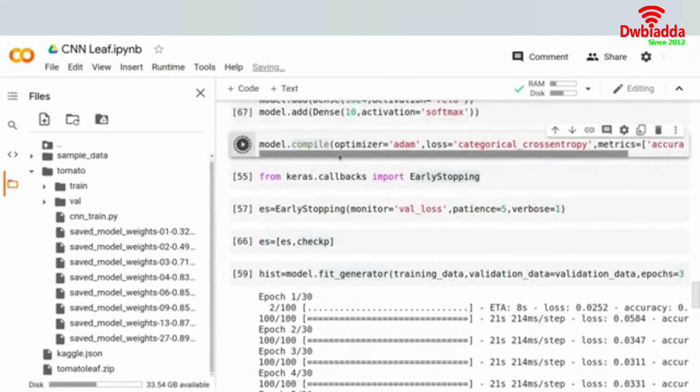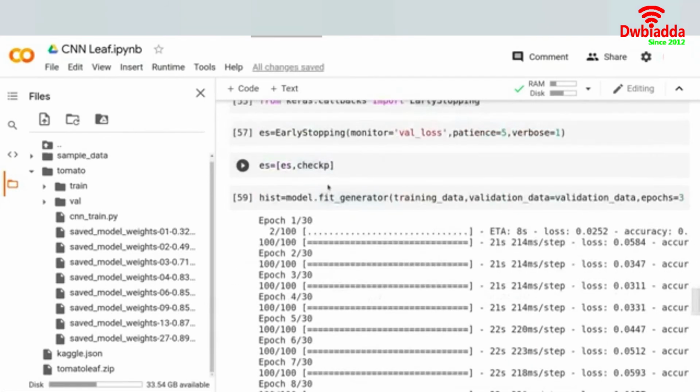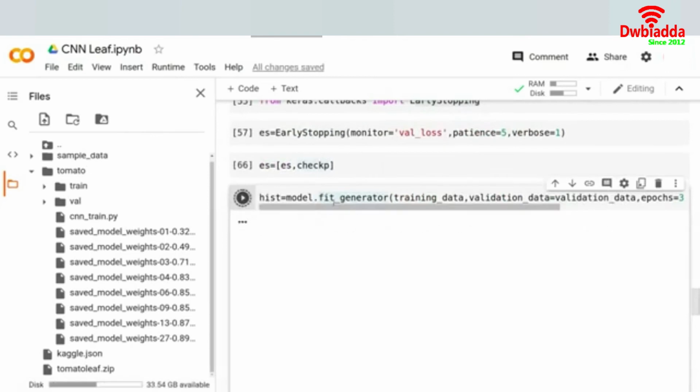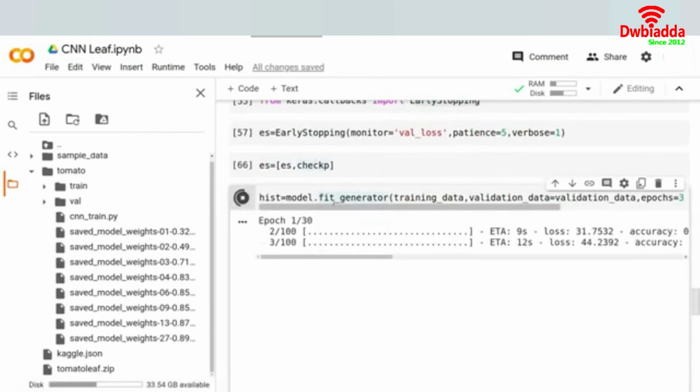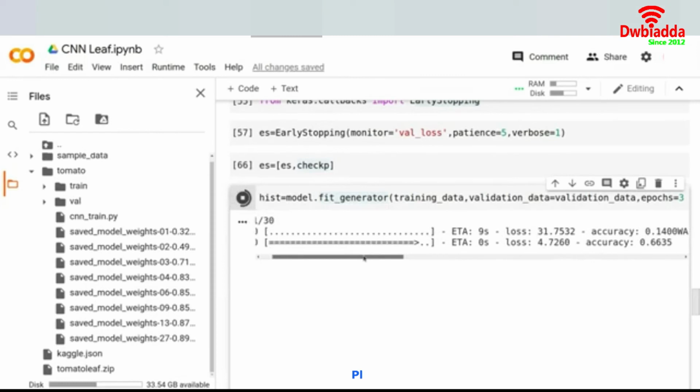Callback over here, and then fit it again. So let's see how it works now. This will be in combination of the early stopping method and the model checkpoint method, and this is what we were looking forward to, because this will give us the optimal combination. Let us wait and see how it runs and performs.